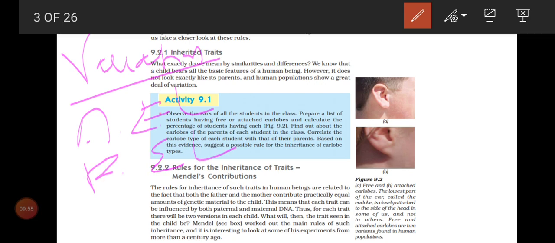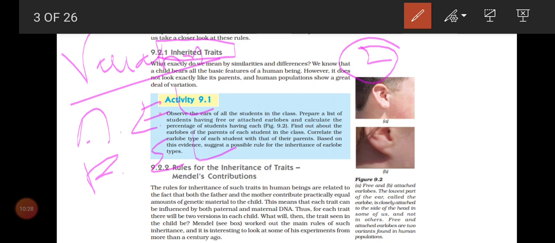Is that clear, children? And the second concept is inherited character and acquired character. I'll write the spelling. Inherited, you all know. Inherited characters, or inherited traits. Already I have given an explanation regarding traits. So Mendel, in those days, instead of character, used what term? Traits. So we can say inherited characters, that is also correct, or else we can say inherited traits, which is a synonym for inherited characters.